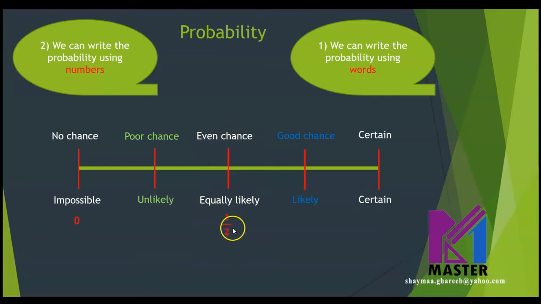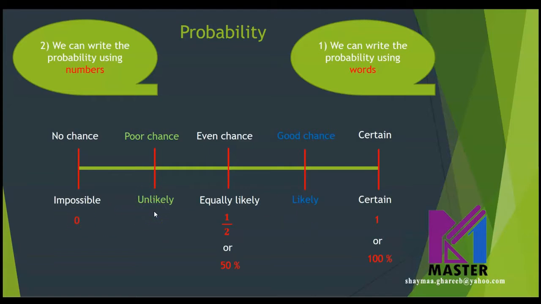The probability then will be 1 over 2, which is half. We can say half, 1 over 2, 50% or 0.5. A certain action means the probability equals 1, or 100%. Is this clear?